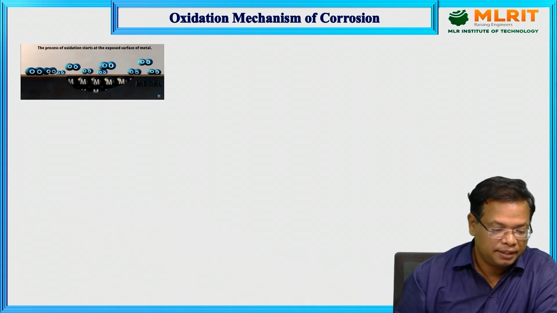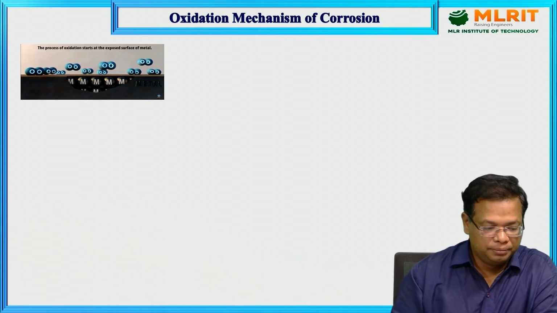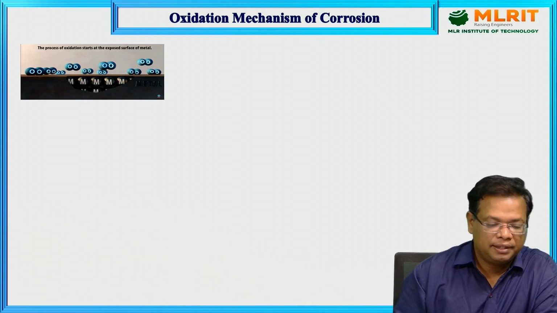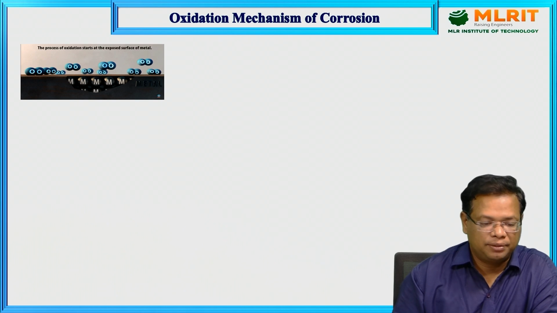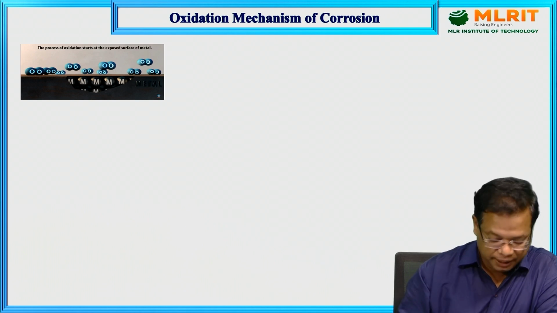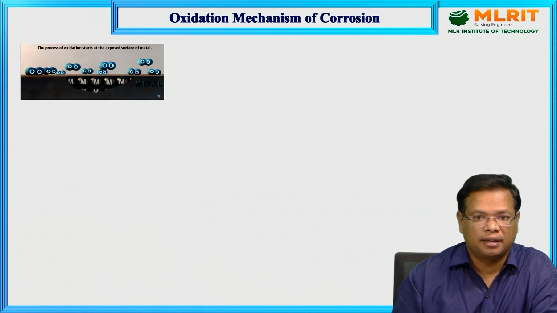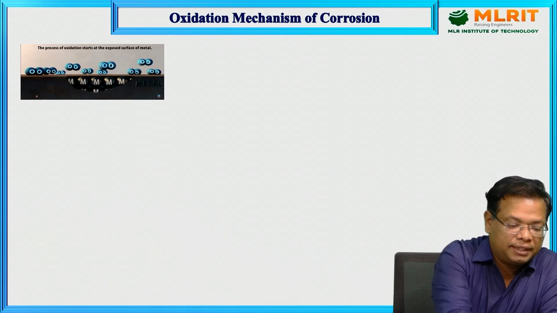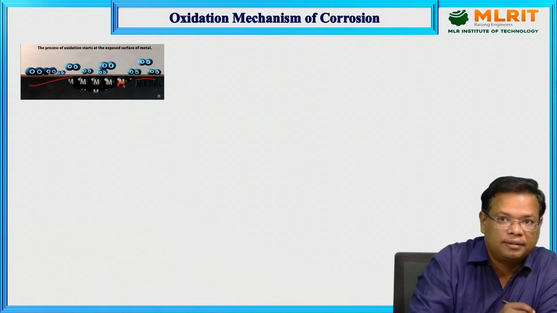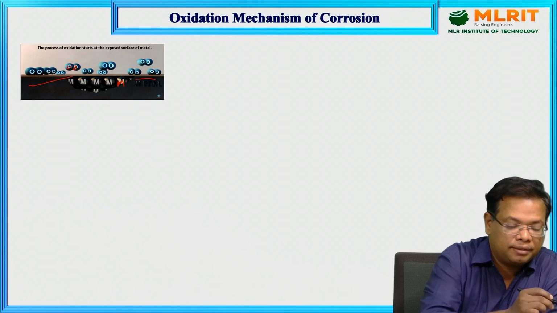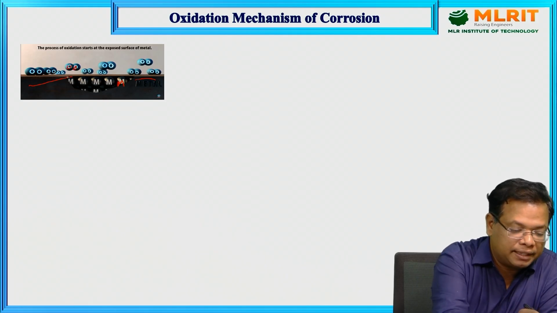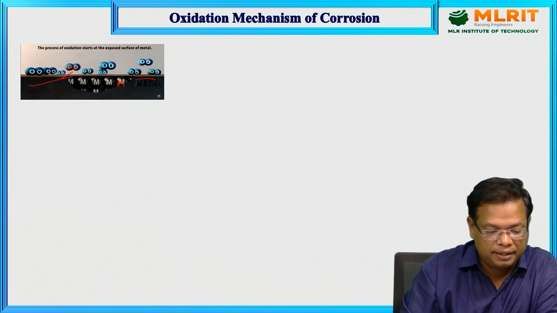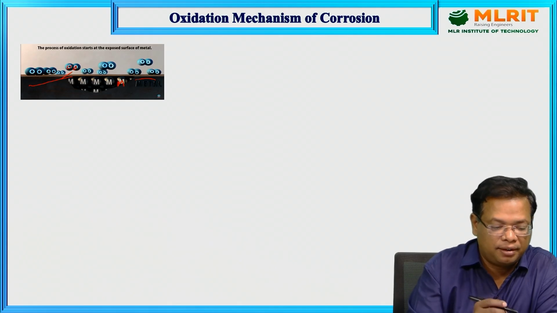Generally, in the air, oxygen will always be there at 21%. So this air is also causing corrosion on metal surfaces. How it is forming, we can see here. If you look into this figure, this is a metal surface, and this is oxygen. When it is interacting with the surface of the metal, we can see how the oxygen is reacting with the